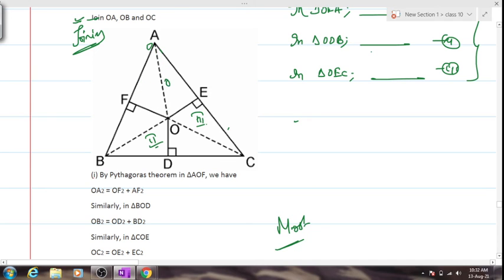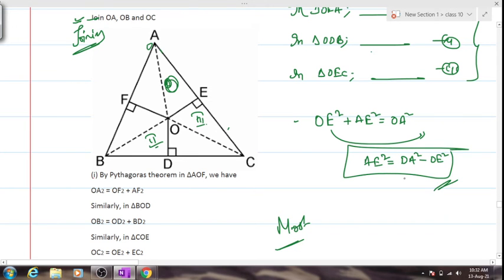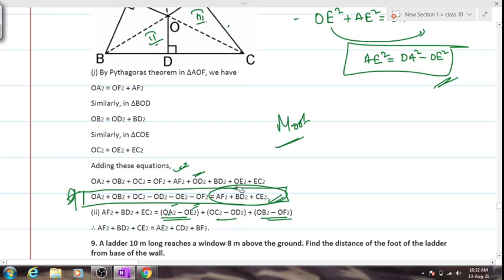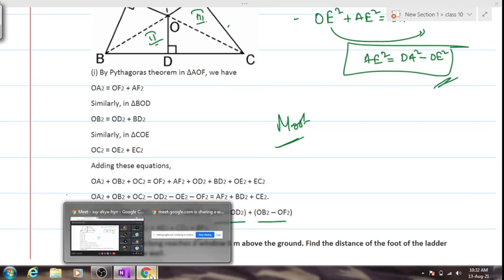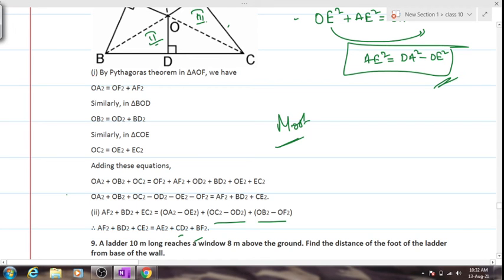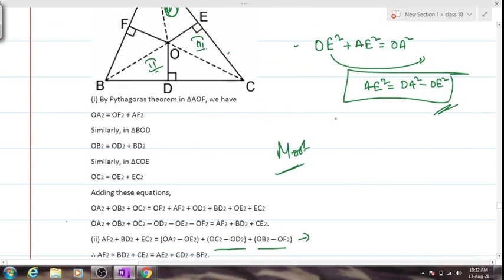Consider this triangle. Okay. OE square, very good. AE square is equals to OA square. So OA square minus OE square will be AE square, right? Yes or no? Yes, sir. Similarly, we can replace OC square minus OD square and OB square minus OF square by CD and BF square. Clear? Kindly copy this down properly, but before writing this, you'll have to write this also.